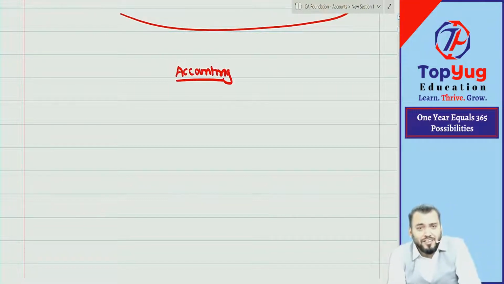Can I say this is the only subject which you have done in class 11, then class 12, then in CA Foundation, then you will do in CA Inter, then in CA Final? Can I say accounting is there even in the name chartered accountant? Can I say without accounting, you can't be a complete CA? That is 100% correct because of the name, chartered accountant.